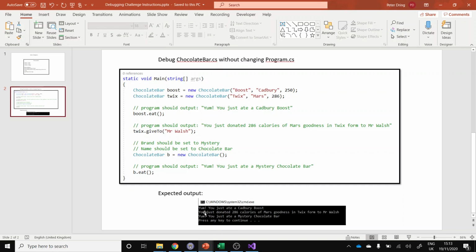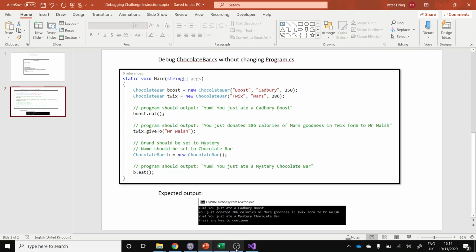When you run program, you should have this output. So when we call the constructor, it should make 2 new chocolate bars. When we try and eat the Boost, it should say, yum, you just ate a Cadbury Boost. When we try and give away the Twix, it should say, you just donated 286 calories of Mars goodness in Twix form to Mr. Welsh. Then if we make a chocolate bar with the empty constructor, the default constructor, it should still think that the brand is mystery and the chocolate bar name is chocolate bar.